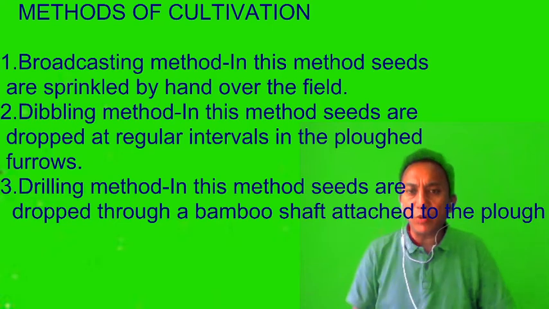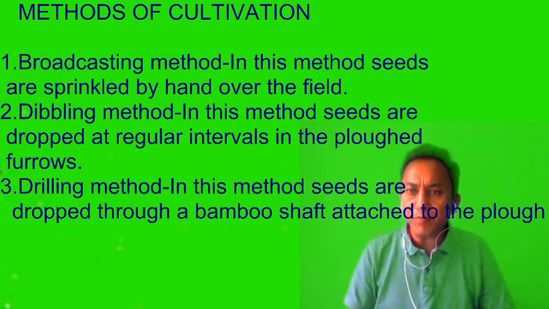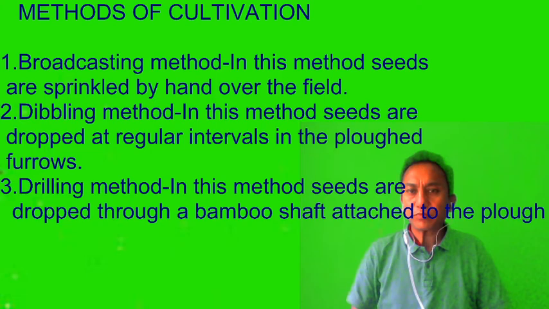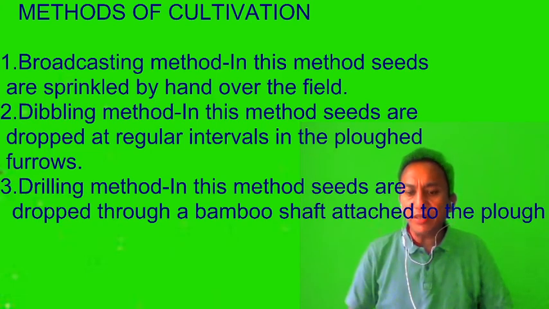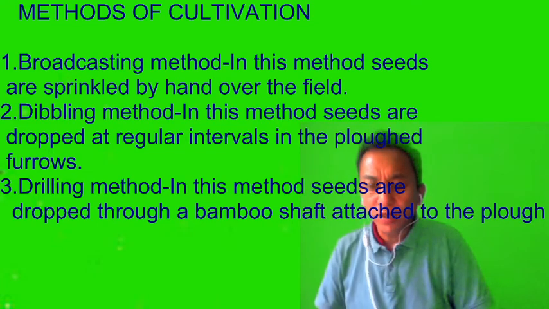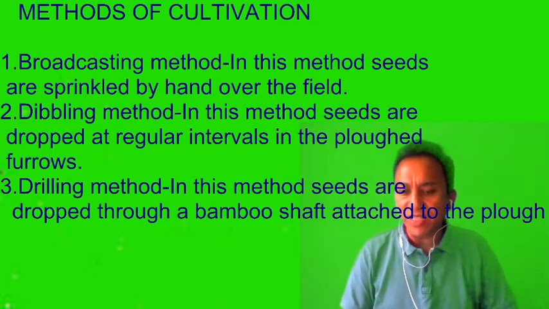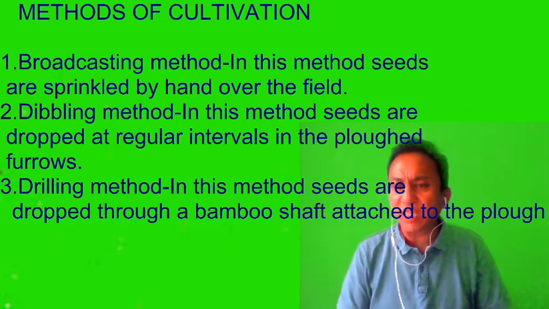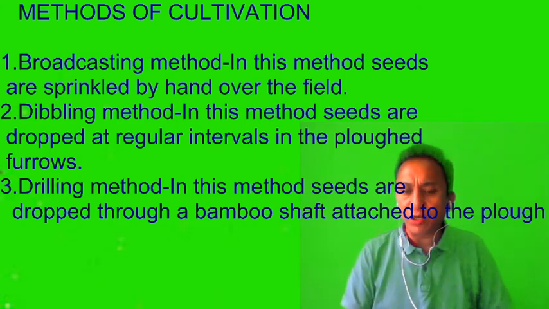Then we have the third one, the drilling method. In the drilling method, it is more or less the same, but the seeds are dropped through a bamboo shaft attached to the plow in the furrow. This checks wastage of seeds, but it is very time consuming and requires a lot of labor.